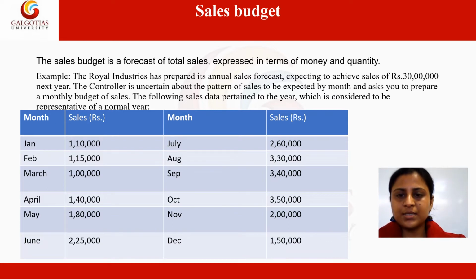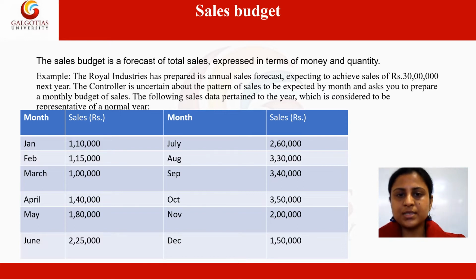Now let's look at the example here. As you can see on the screen, there is an example, and the Royal Industries has prepared its annual sales forecast expecting to achieve sales of rupees 30 lakh next year. The controller is uncertain about the pattern of sales to be expected by month and asks you to prepare a monthly budget of sales.